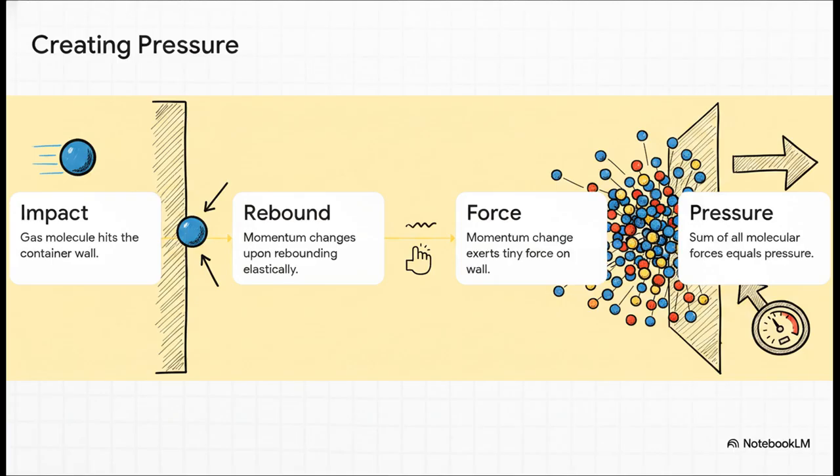Finally, step 4. When you multiply that tiny push by the billions and trillions of molecules that are constantly bombarding every single inch of the wall every fraction of a second, the sum of all those forces equals the macroscopic pressure we can actually measure with a gauge. It is the ultimate example of microscopic impacts scaling up to macroscopic force.